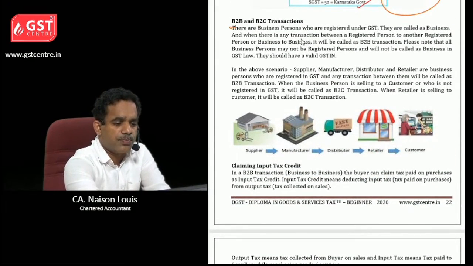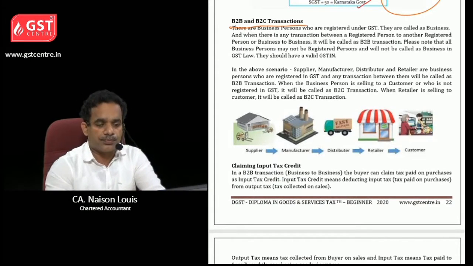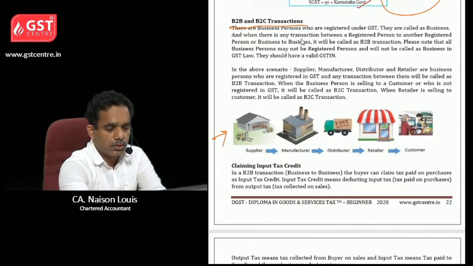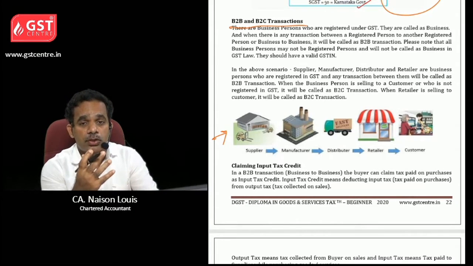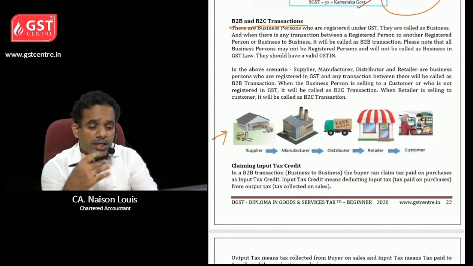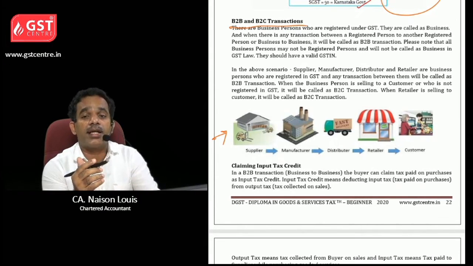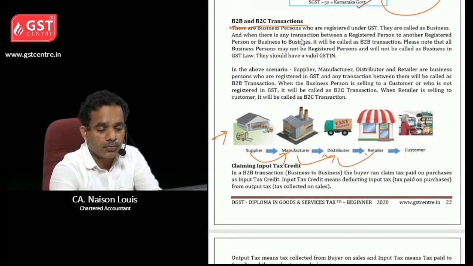Then let us learn the next concept: B2B and B2C transactions. If you look at the image here, the raw materials are supplied by the supplier to the manufacturer. The manufacturer, after manufacturing the goods, gives the finished products to the distributor. The distributor is giving it to the retailer. So it is a supply chain like this.